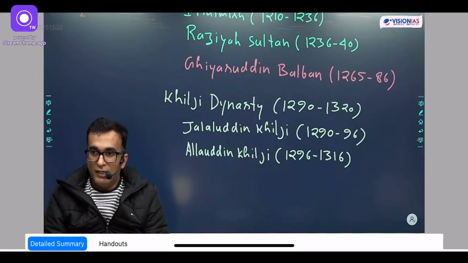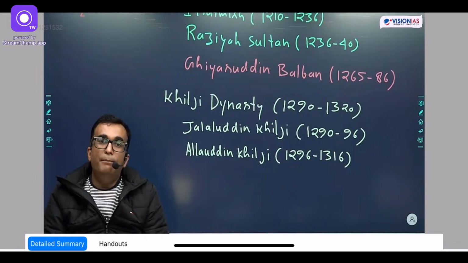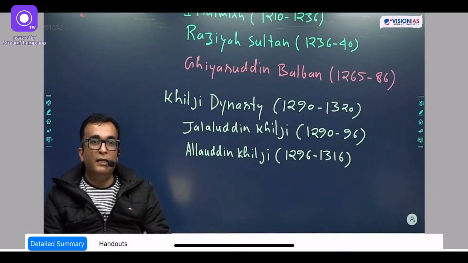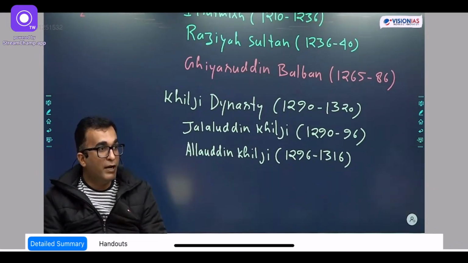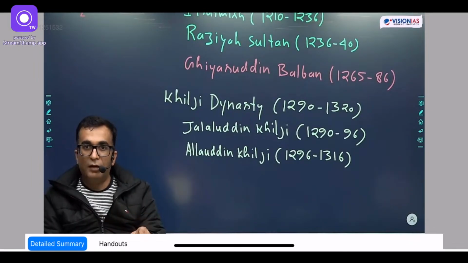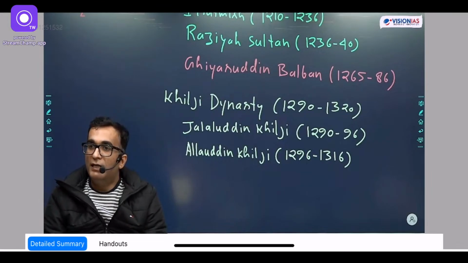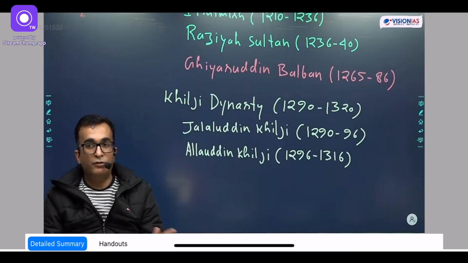Dinar is the currency. So for 2000 dinar, and then after, impressed by the capability and the capacity of Malik Kafur, he was made the general of the army. And actually the majority of the victories of Alauddin Khilji in southern India were because of Malik Kafur.